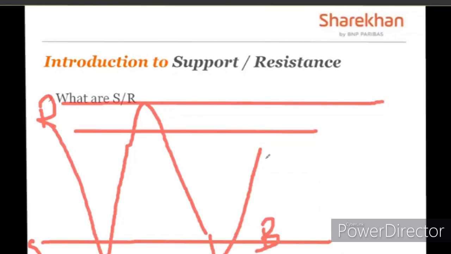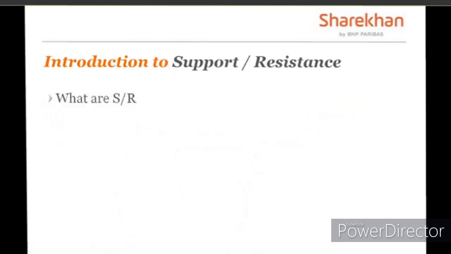On the other hand, when the prices come close to the resistance, I can expect it to take a turn and move back down, and therefore the resistance area going ahead may give you a short selling opportunity. So the support area may give you a buying opportunity, and the resistance area may give you a short selling opportunity going ahead. And this is how support and resistance actually works.